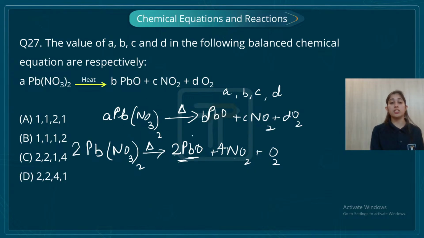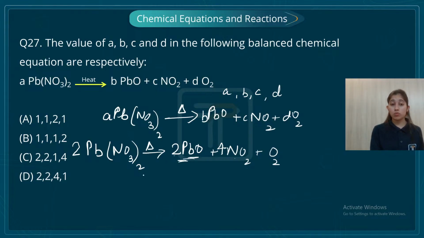Let me summarize this once again, students. I have to balance this equation. First, I thought let's put a 2 here. When I put a 2 here, I noticed my oxygen got balanced, but my lead was not balanced. So to balance this out, I put a 2 here. Then I got two atoms of lead on the reactant side as well as the product side. This is balanced. Good.